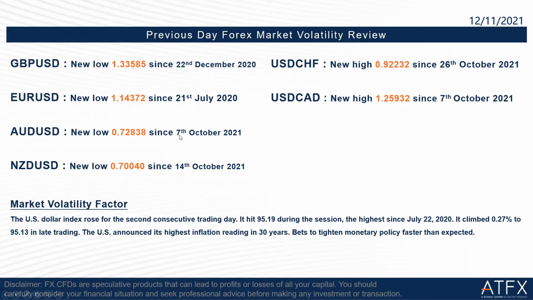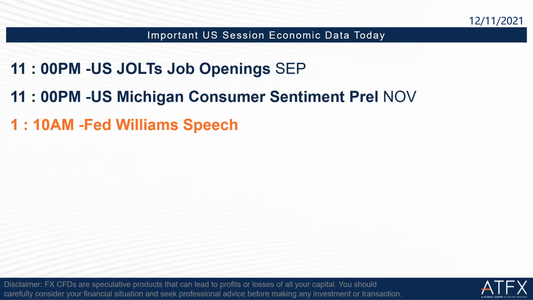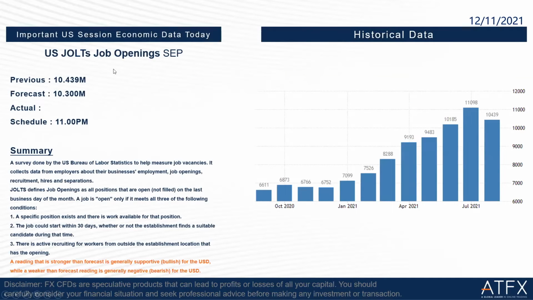Then we go to the next part of the briefing today. In the US session, we have to focus on this important economic data. Also at 1:10 a.m. at midnight, there will be a Fed Williams speech. The first important US session economic data today is the US JOLTS job openings for September.